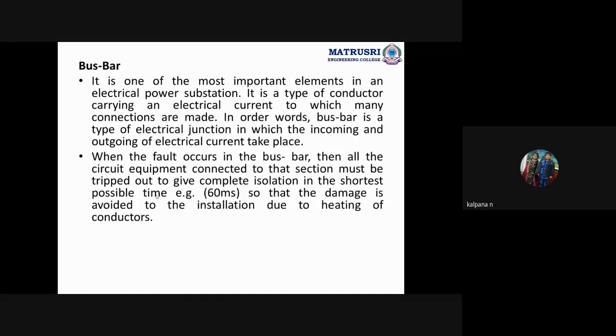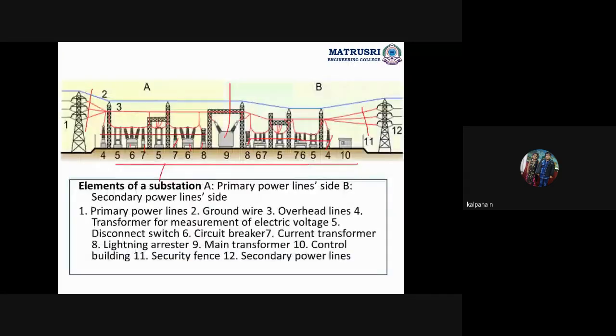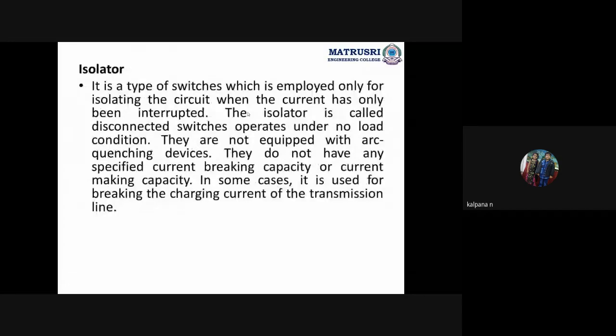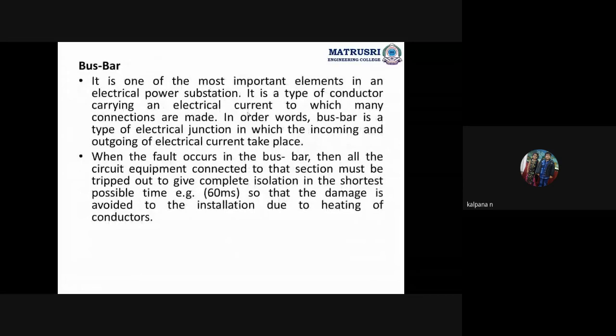Bus bar. Bus bar means what? It is a junction point. See, in this diagram, we should connect all these things, right? So where are we connecting them? Here one bus bar will be placed, and here one more bus bar will be placed. All the incoming lines are connected to the bus bar, and the outgoing lines are connected to the bus bar. Bus bar is a junction where all the incoming and outgoing lines are connected together. Directly, we cannot keep connecting all the equipments one after another. So all the equipments are connected at one bus bar.